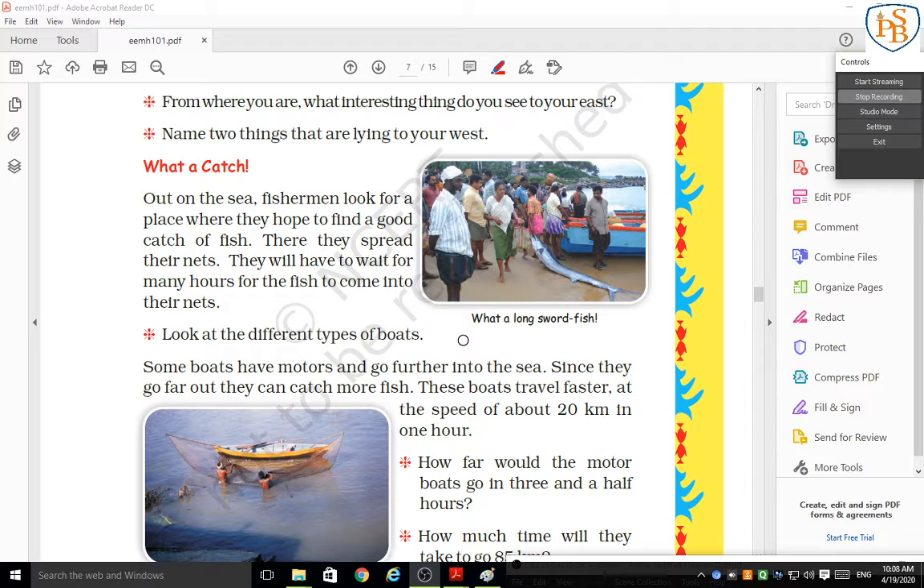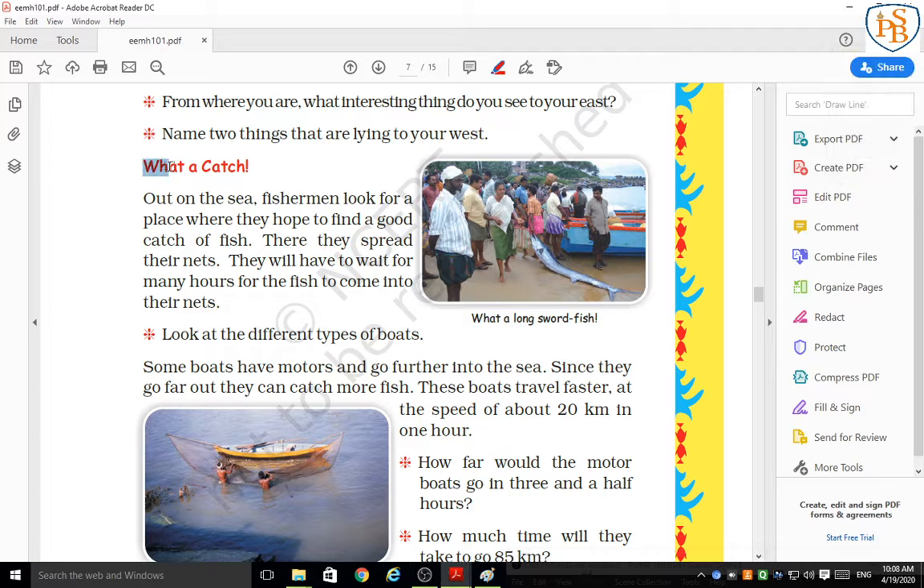Okay students, yesterday we learned about the fishermen in their boat and the different types of sea animals, correct? So in today's session we are going to start a new point, what a catch, correct? Students, did you hear of the word catch? Yes, catch, very good. While playing cricket, generally we use the word catch for what? Yes, you are catching the ball. Okay, so let's start today's session.